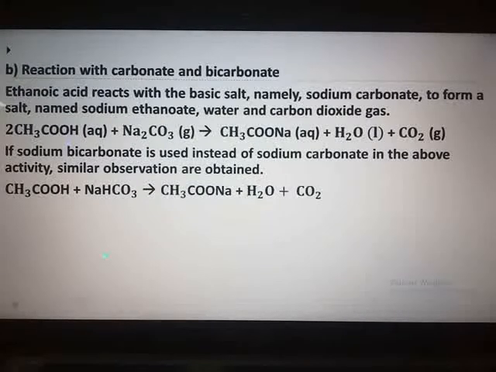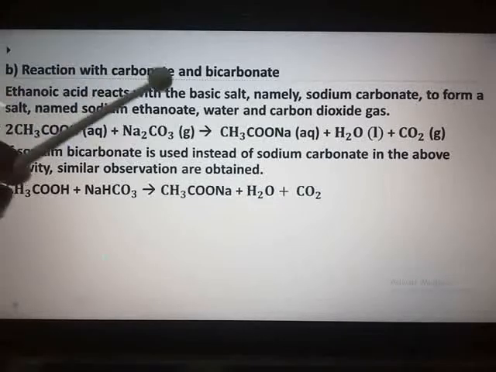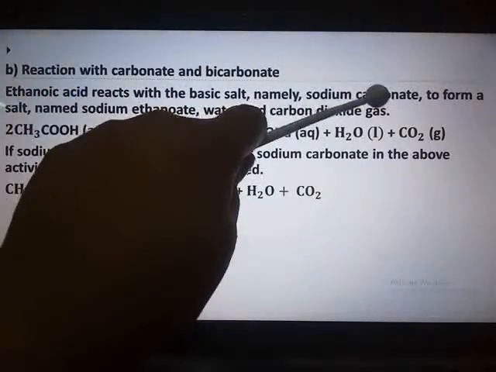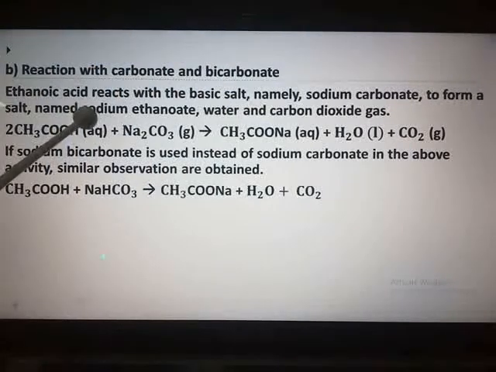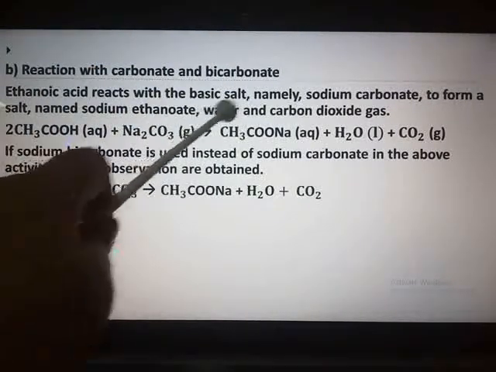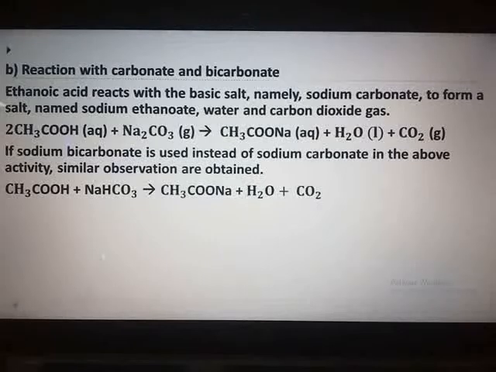Next is the reaction with carbonate and bicarbonate, that is CO3 and HCO3. Here you will see that ethanoic acid, which contains carboxylic acid as the functional group, will react with a basic salt, that is sodium carbonate, to form a new salt known as sodium ethanoate, water and the liberation of carbon dioxide gas.